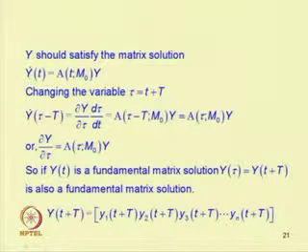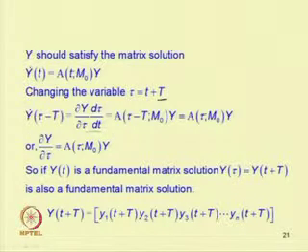Changing the variable, writing tau equal to t plus T, where T is the period of this solution, one can write Y dot for t as tau minus T. So Y dot(tau minus T) equal to dY by d tau into d tau by dt by applying the chain rule.